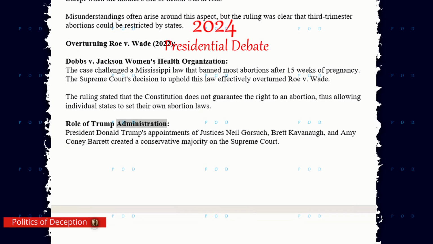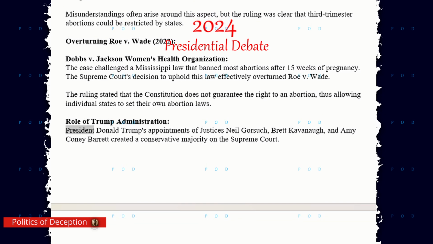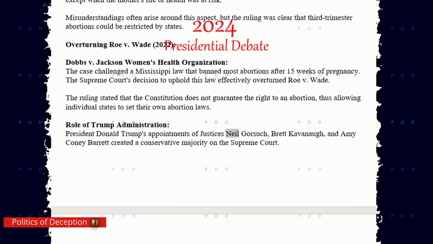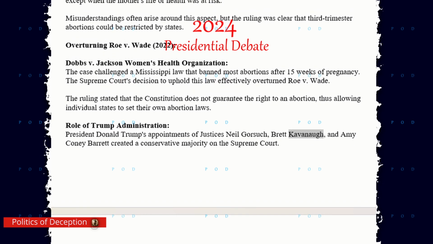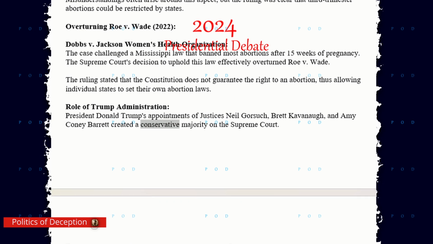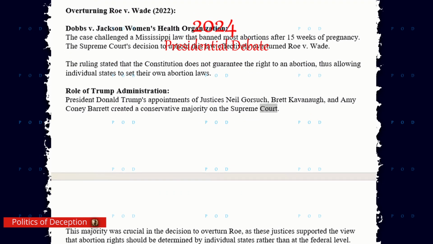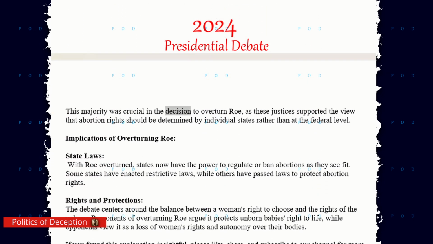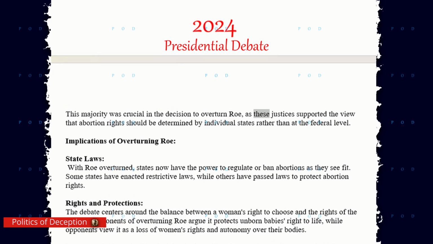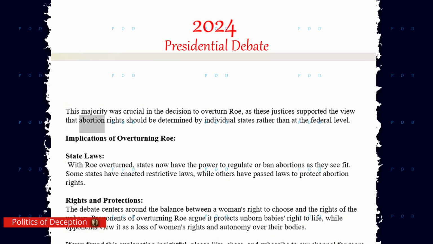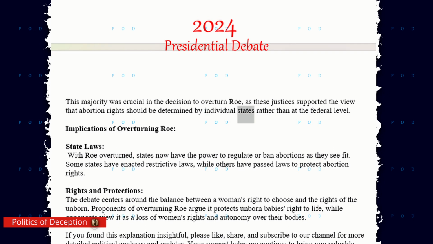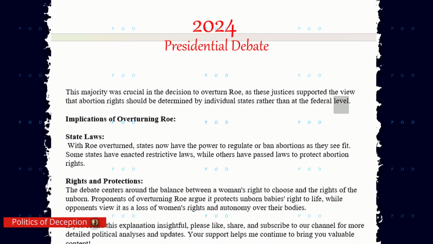Role of the Trump administration. President Donald Trump's appointments of Justices Neil Gorsuch, Brett Kavanaugh, and Amy Coney Barrett created a conservative majority on the Supreme Court. This majority was crucial in the decision to overturn Roe, as these justices supported the view that abortion rights should be determined by individual states rather than at the federal level.